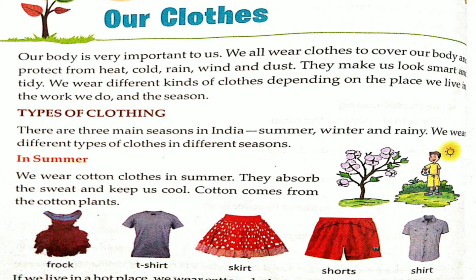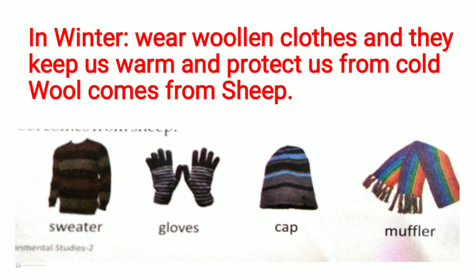Cotton comes from the cotton plants. See here in the picture, cotton plants are given. And again the cotton frock, t-shirt, skirt, shorts and shirt are given. If we live in a hot place, we wear cotton clothes to keep us cool.